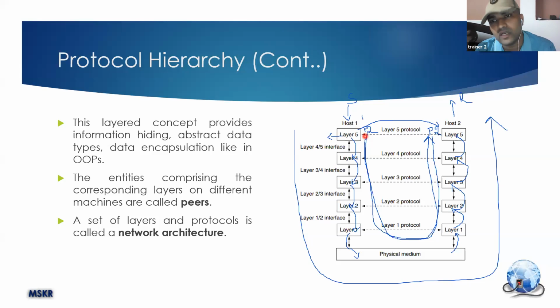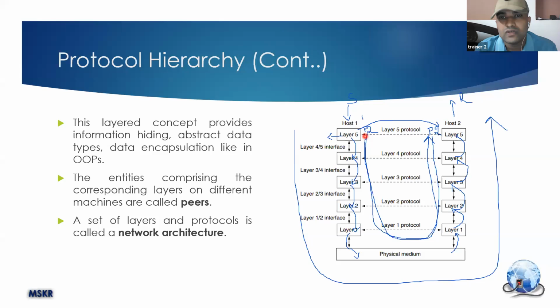From there it is going to the receiver's decoder, the receiver. From there it is going to the receiver's application. So all these things are not visible to you, but they are happening there. But to your eyes it looks like the message is simply going from your application to your friend's application. So that is what information hiding is. Okay, so here all the internal working is hidden from the current layer.